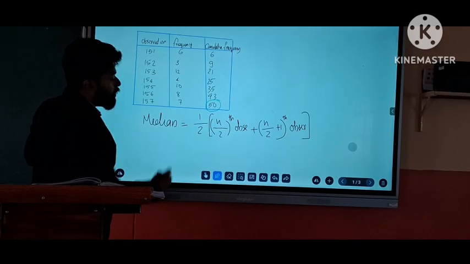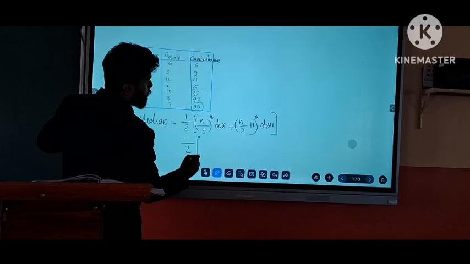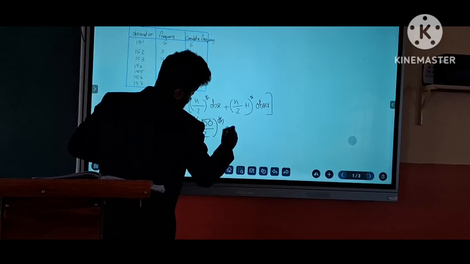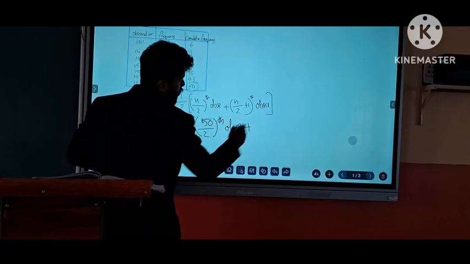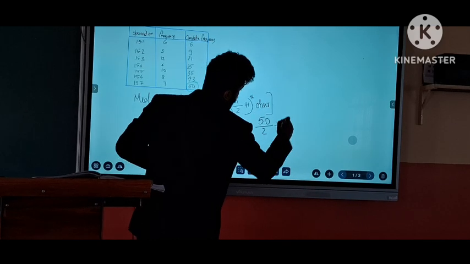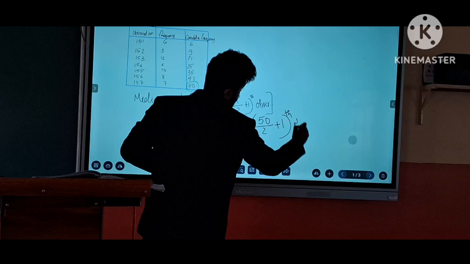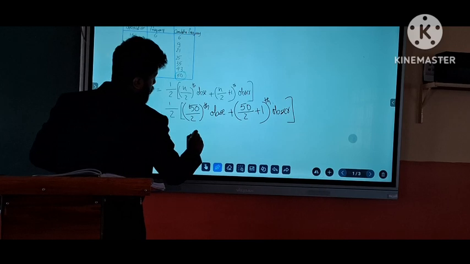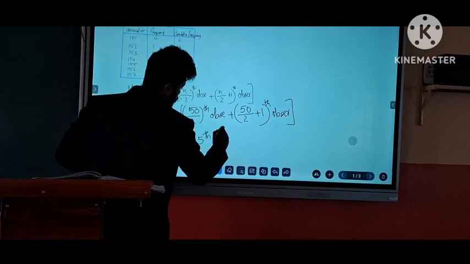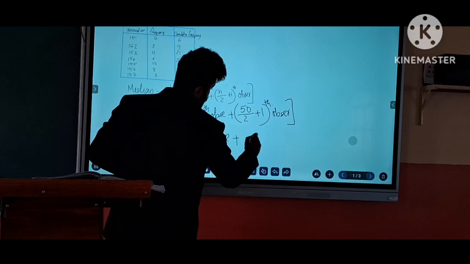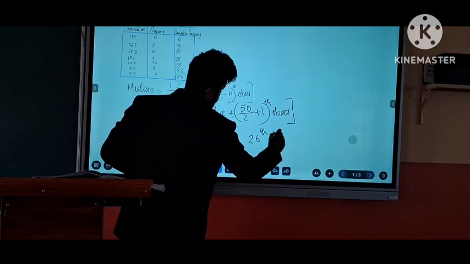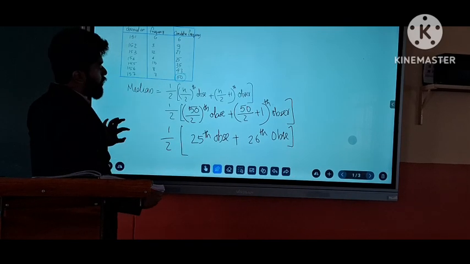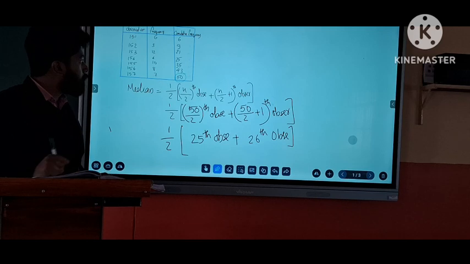So what is half of 50 by 2? The 50 by 2th observation plus the 50 divided by 2 plus 1th observation. So what is 50 by 2? That is the 25th observation plus the 26th observation. Half of the 25th observation plus the 26th observation. Is it clear?